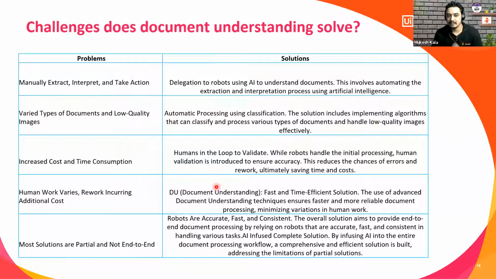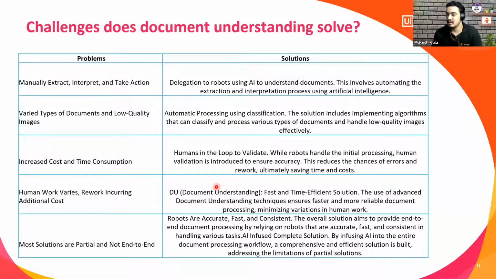in Session 3. The fourth problem statement is if different people are doing it, they might do rework. Human work varies. If I am doing it, I might do it differently. If my friend is doing it, he might do it differently. The DU solution is a fast, time-efficient solution, an advanced document understanding framework that minimizes the variation of the human work.